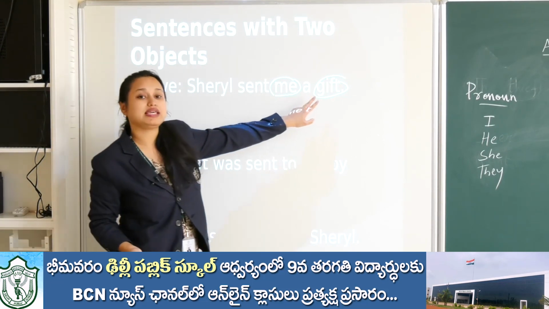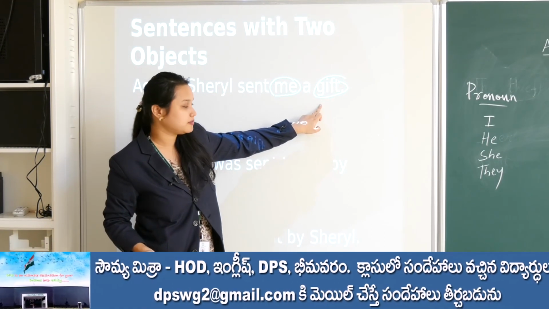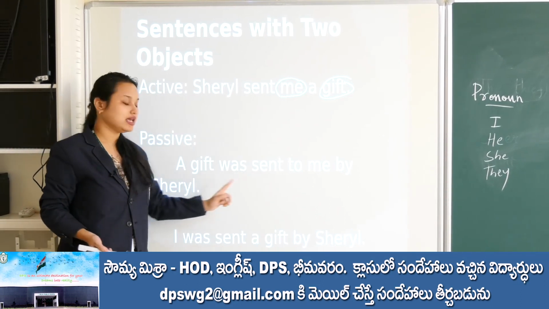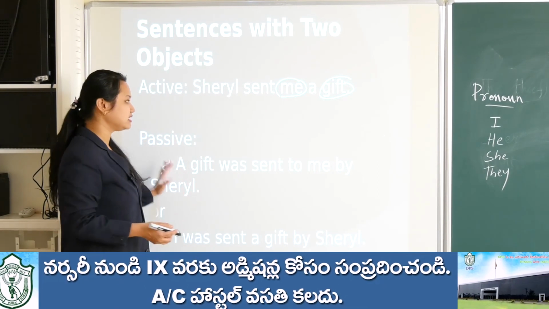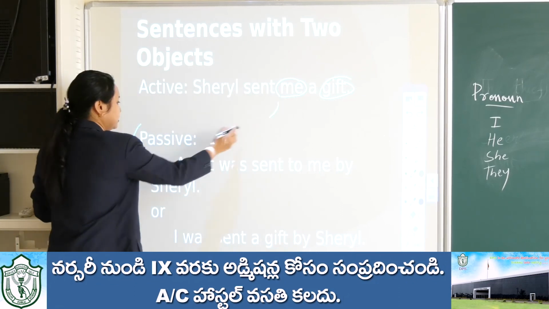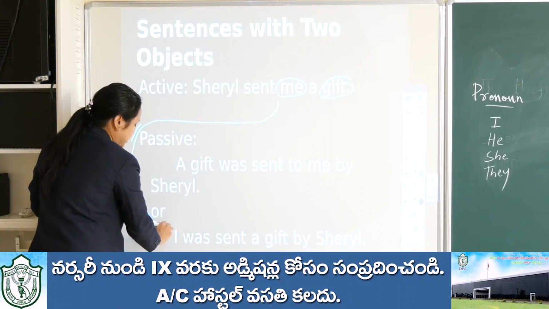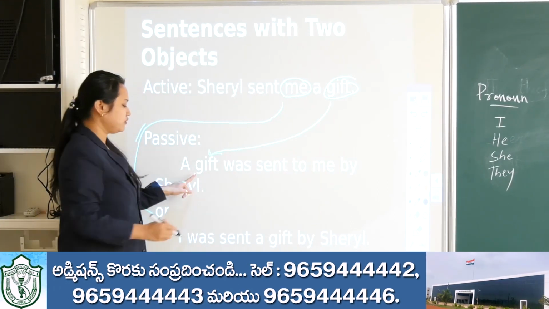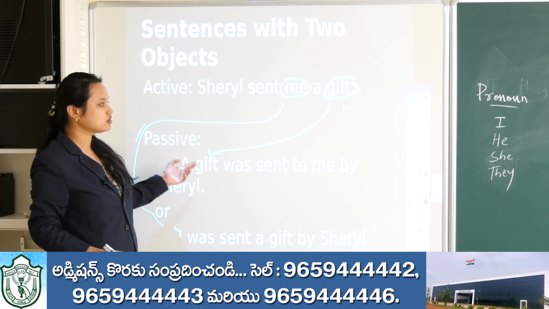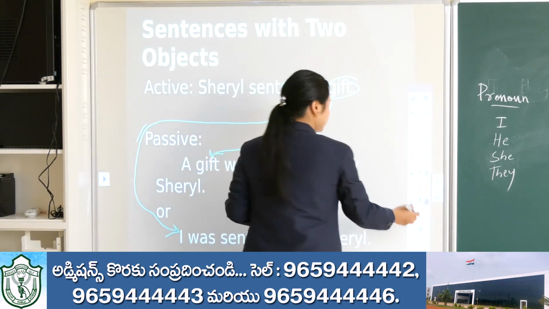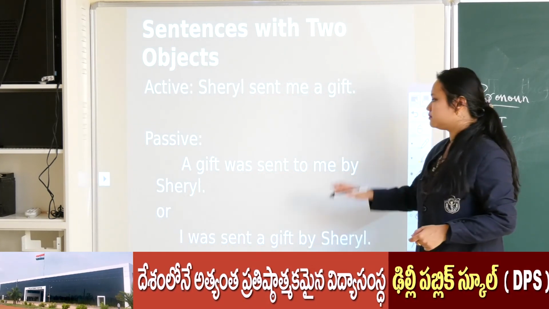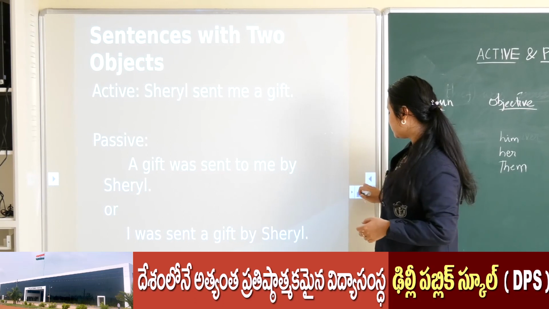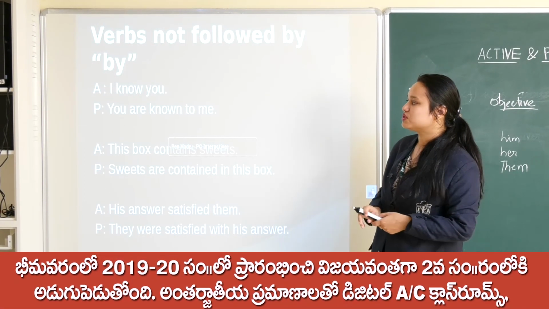But when I want to make the gift the main subject, what am I doing? "A gift was sent to me by Cheryl." I hope this is clear. When we are taking the gift as the main, we are making use of this sentence. This is also one of the tricky questions that you get in the exam. Sometimes the sentence will have two types of objects, then you can have two passive sentences.